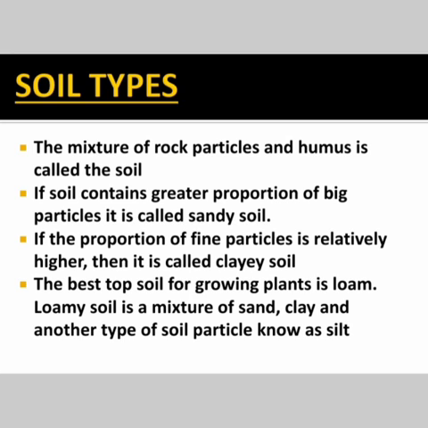Okay, and the best topsoil for growing plants is loamy soil. So remember, you may get a question: which is the best topsoil for growing plants, children? It is loamy soil. Loamy soil is a mixture of sand, clay, and another type of soil particle that is known as silt. Silt occurs as a deposit in river beds. So usually this kind of silt soil is seen on a river side.